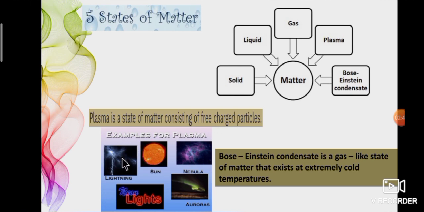Examples: lightning, sun, nebula, neon lights and auroras. Aurora means dawn. Also, Bose-Einstein condensate is the fifth state of matter. It is a gas-like state of matter that exists at extremely cold temperatures, which is man-made.